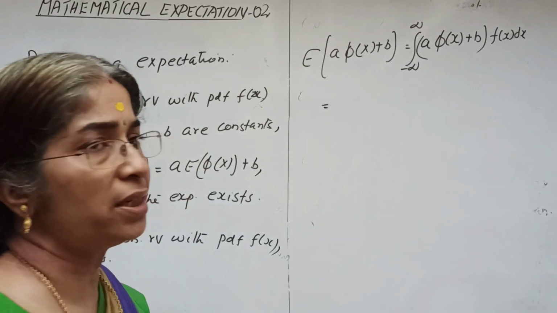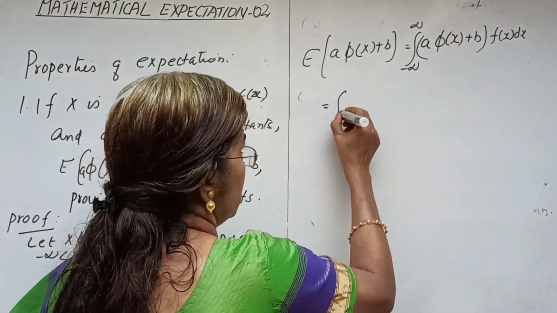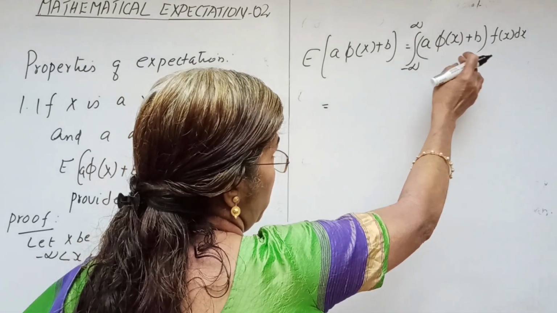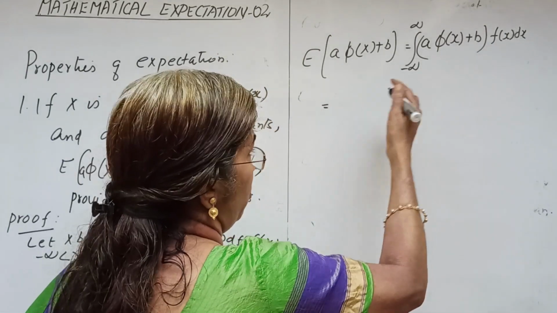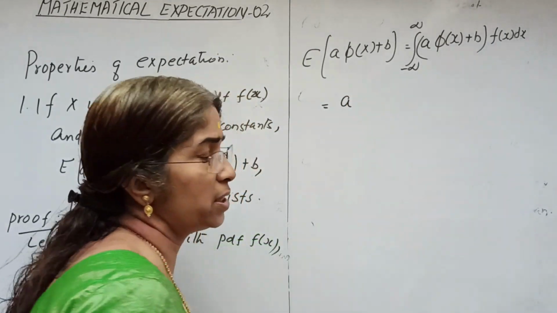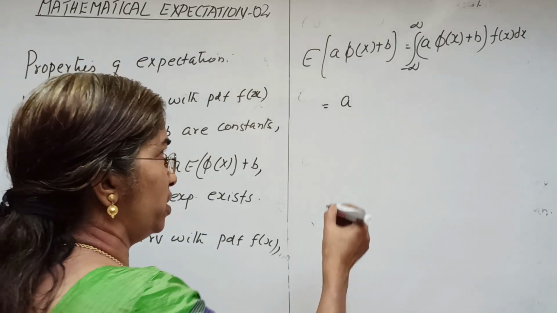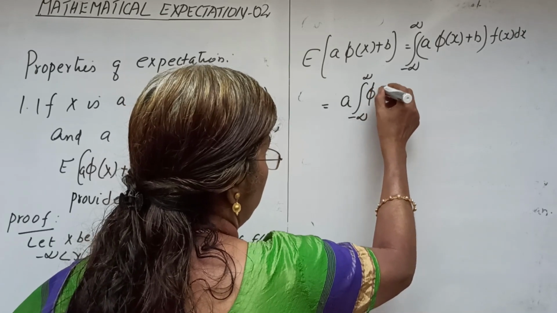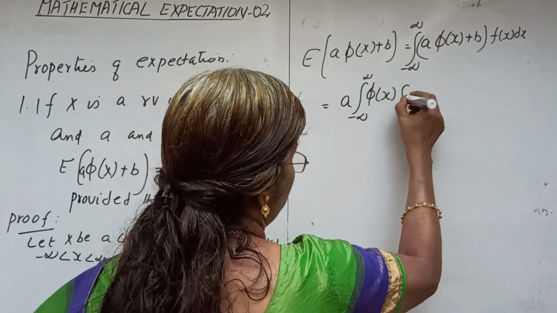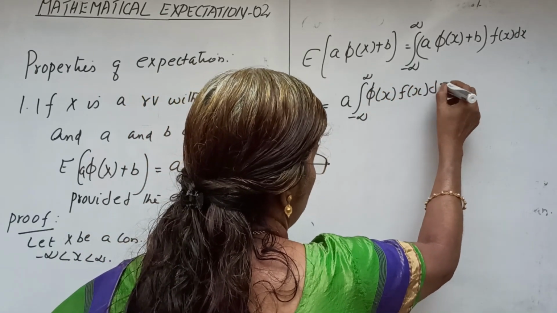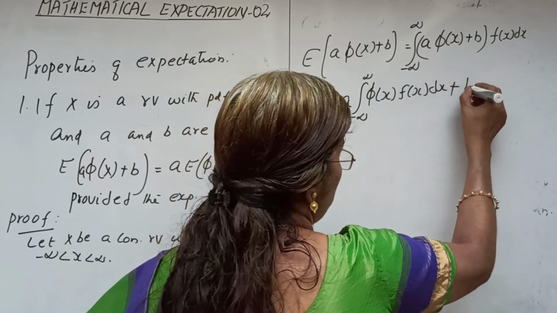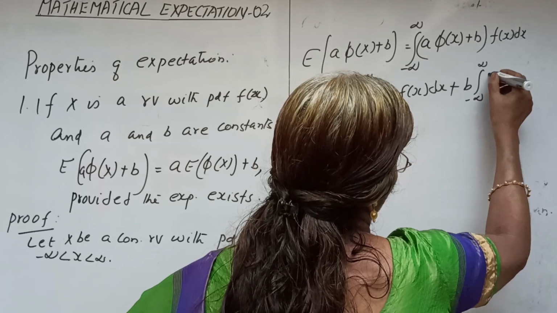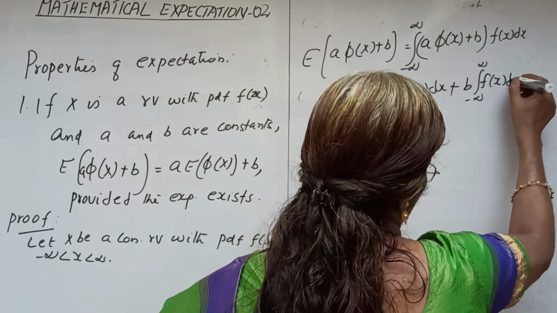So we can split the integral: the constant a can be taken out of integration, a into the integral of phi of x into f of x dx, plus b into the integral of f of x dx.